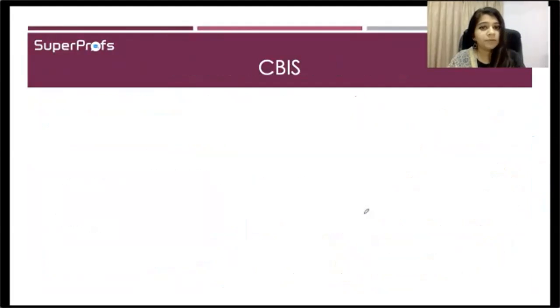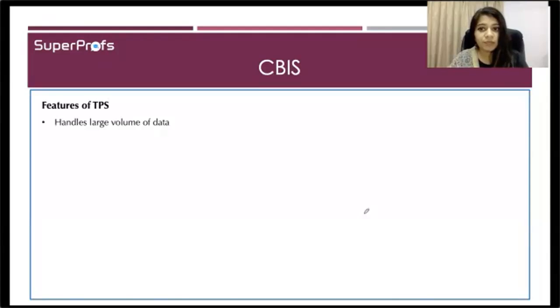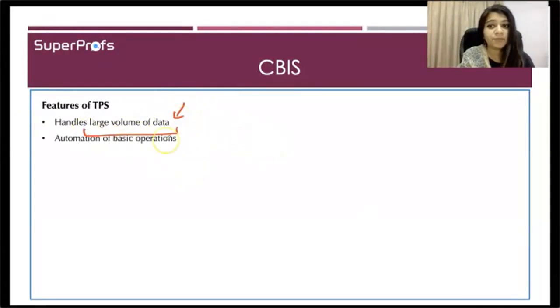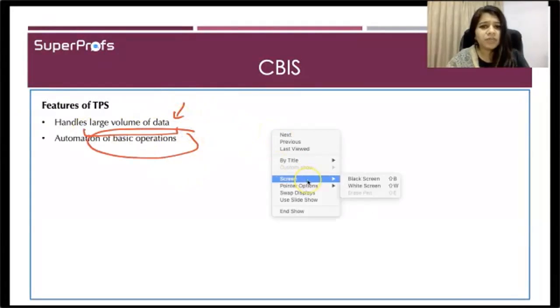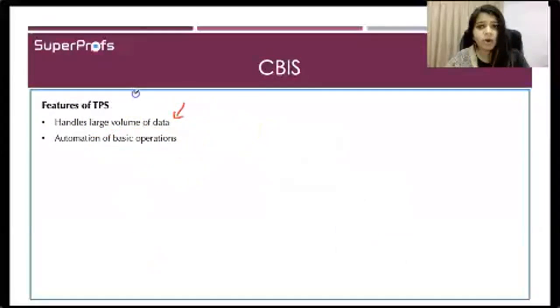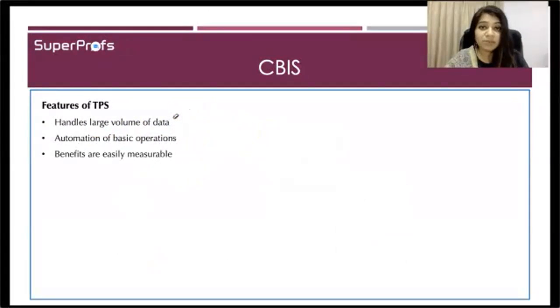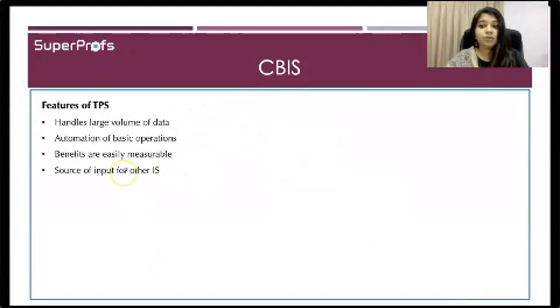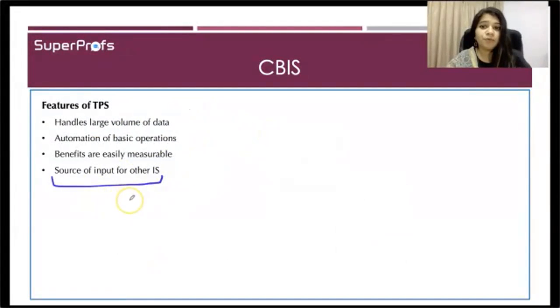Now we will study about the different features of TPS. Okay, first of all, it handles large volume of data because it is at the very transaction level. Then it is the automation of basic operations like simple sale, purchase. Okay, very basic operations, but they have to be automated. Benefits are easily measurable and the source of input for other IS. Now this we will explain further. Let me explain this point, source of input for other IS.